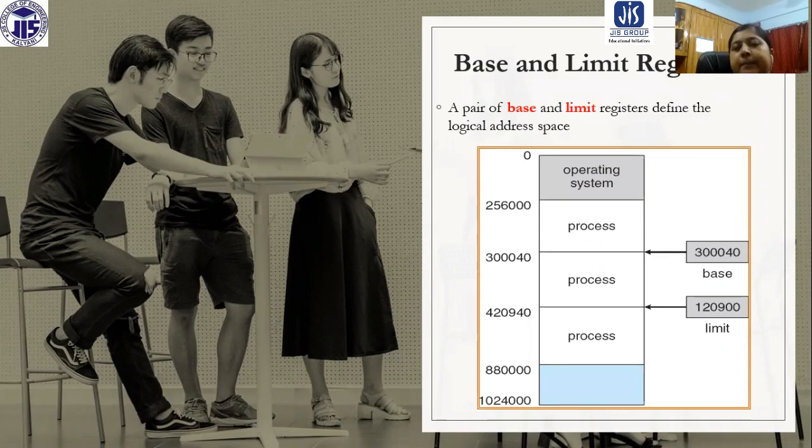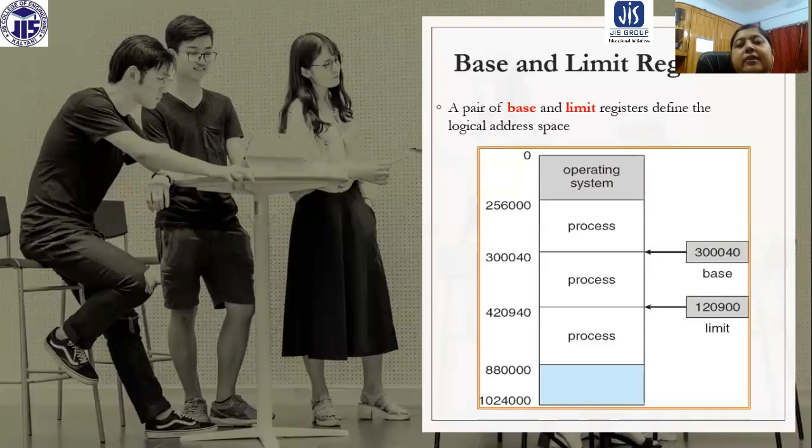A pair of base and limit registers defines the logical address space. The logical address space is the area where the CPU-generated addresses are. These addresses are logical; there is no physical existence of these addresses. For this reason, it is called the logical address space.